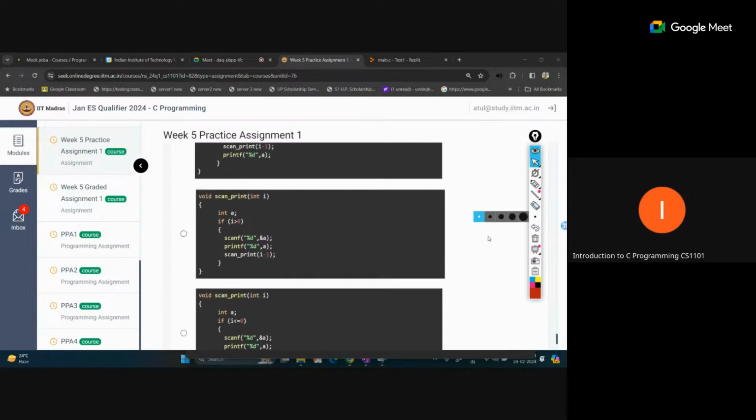So we have to check this, because we are reading the input, like 1, and at the same time we are printing. So the output is printed first, then we make the new recursive call. In that case we move to the second call, read new input and print. Suppose in the next call we read 2 and print 2.